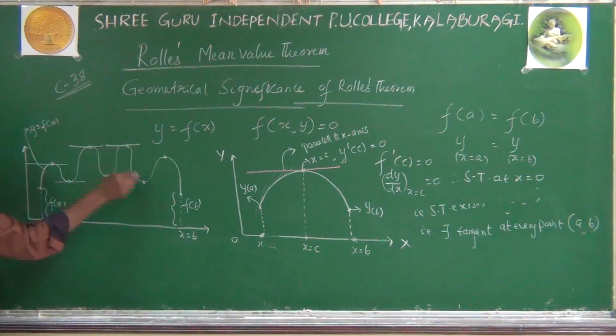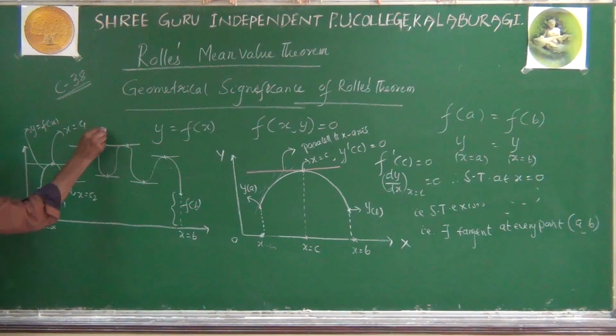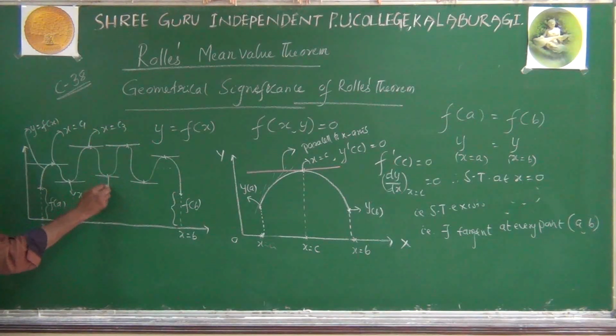You can observe that there are tangents parallel to the x-axis. Say this point is x equal to c1, this point x equal to c2, this point x equal to c3, this point x equal to c4, c5, c6, c7, etc.